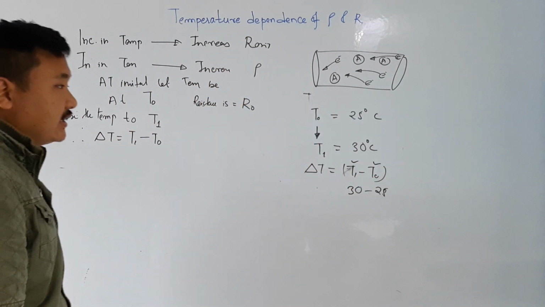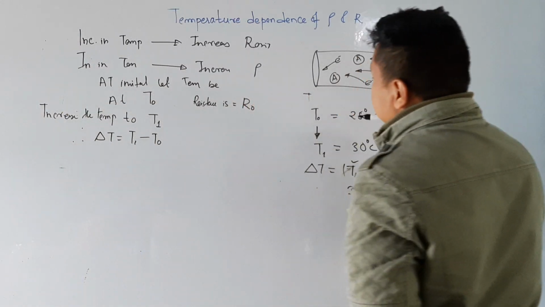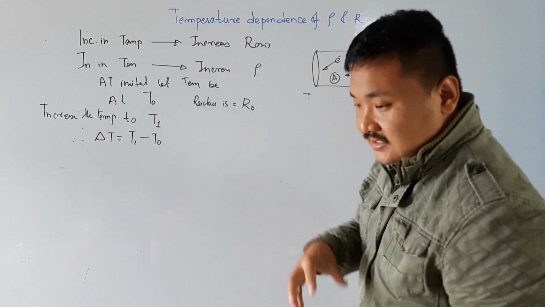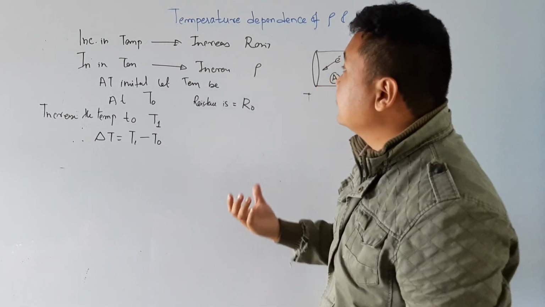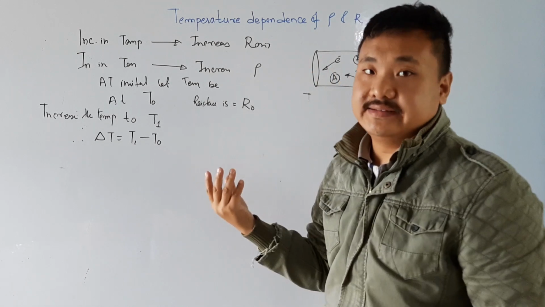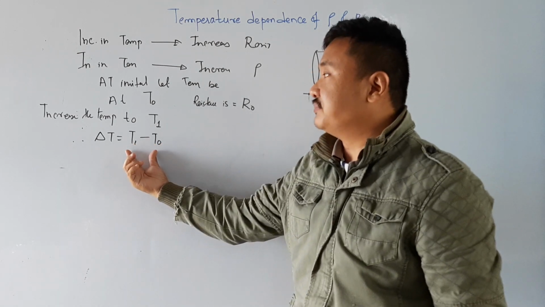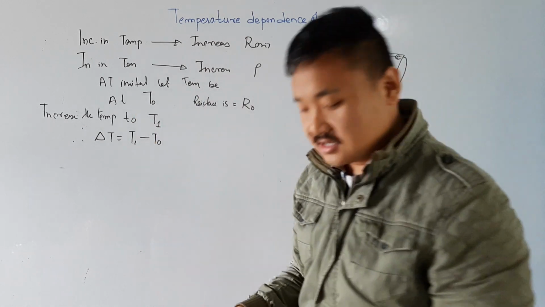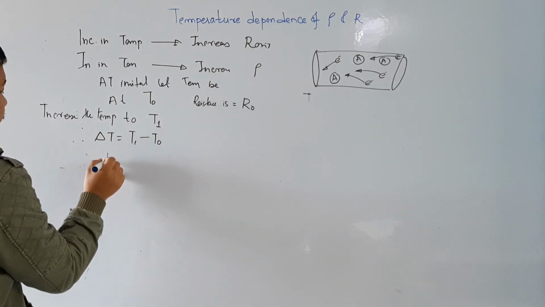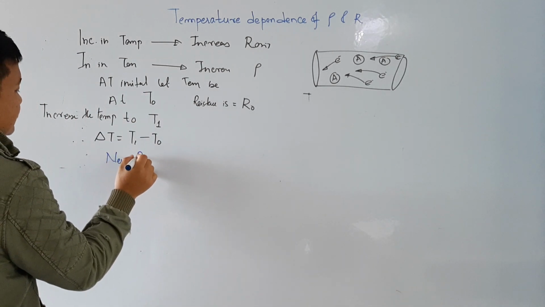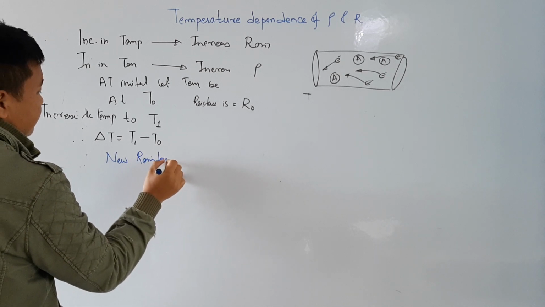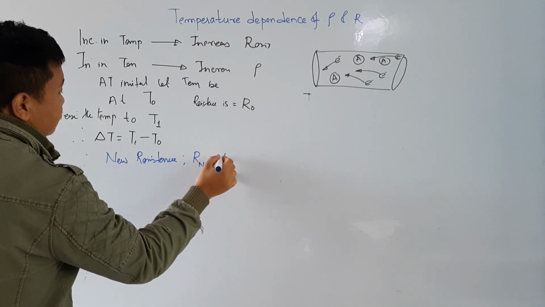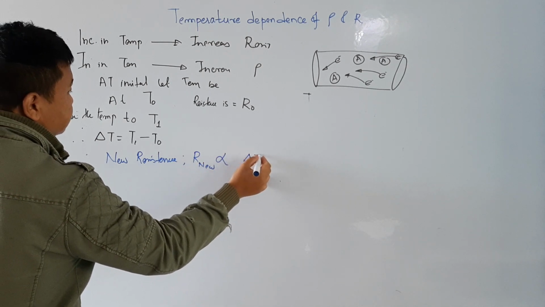So then what will happen? These atoms will start vibrating. Because of the vibration, the drift velocity will decrease and the resistance of this conductor will increase. It means that when I increase the temperature, there will be a new resistance. Therefore the new resistance is proportional to delta T, right?